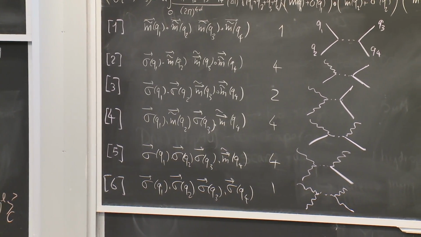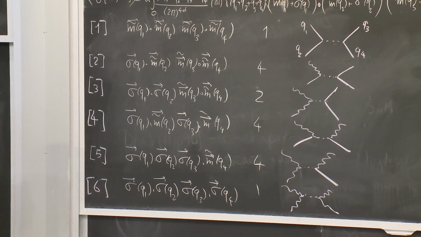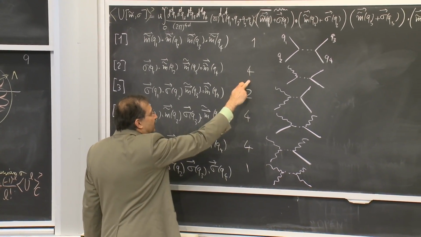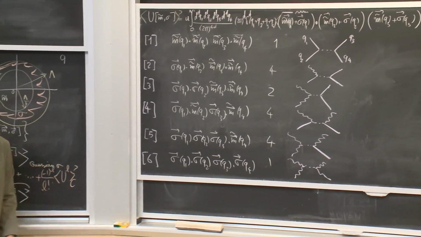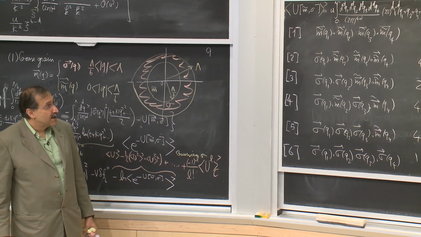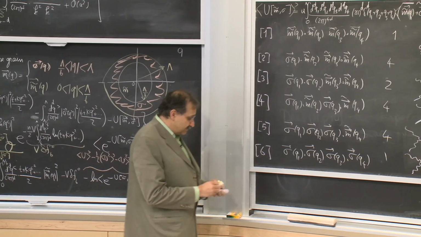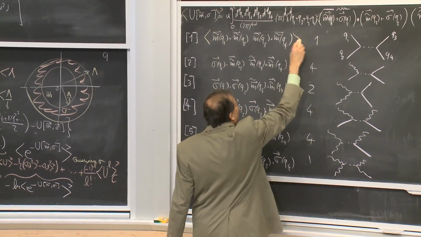Okay. And to check that I didn't make any mistake in my calculation, the sum of these numbers better be 16, so that's 5, 7, 11, 15, 16. All right? Now, the next step of the story is to do these averages, right? So I have to do the average.